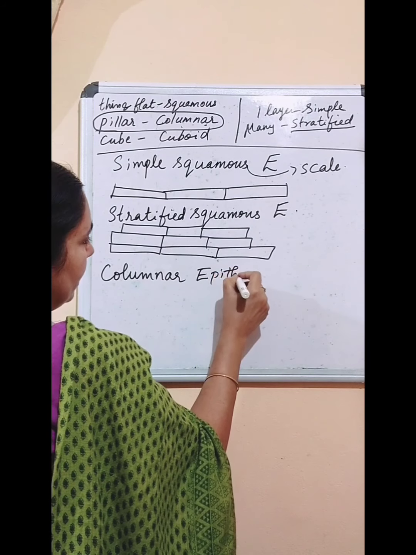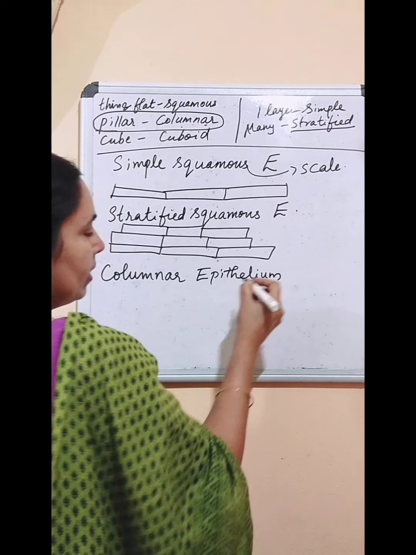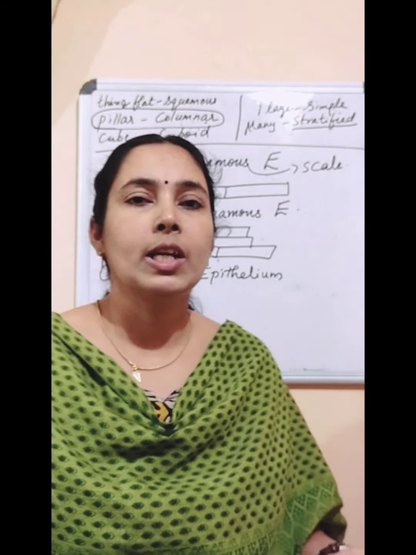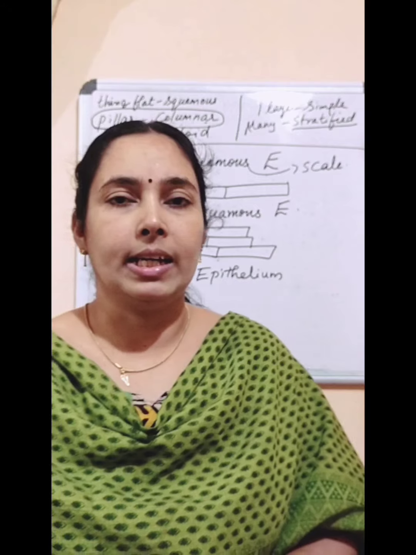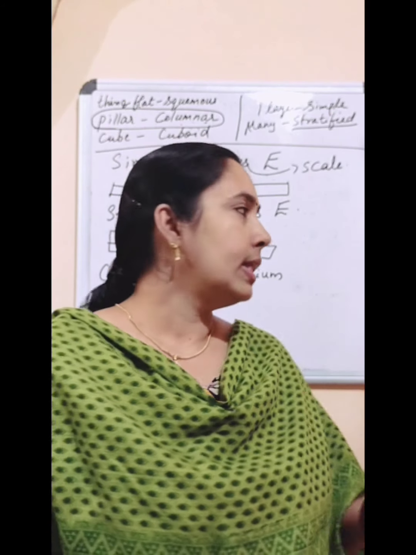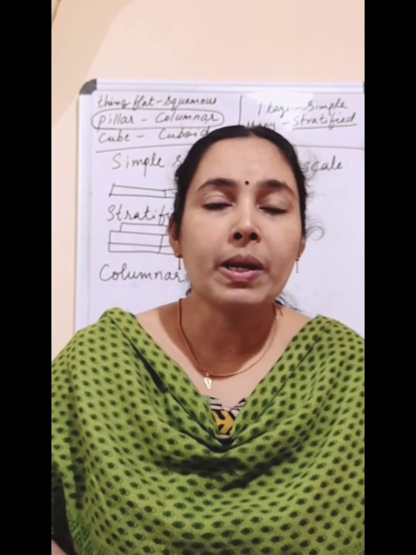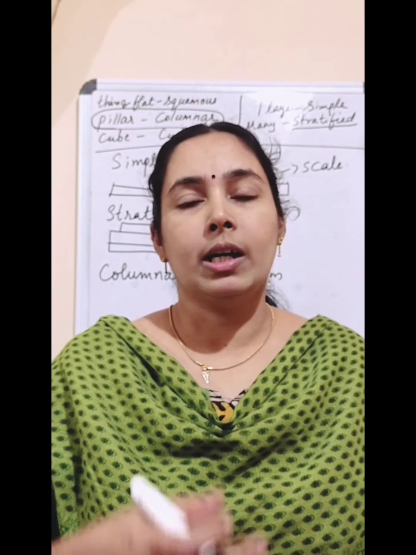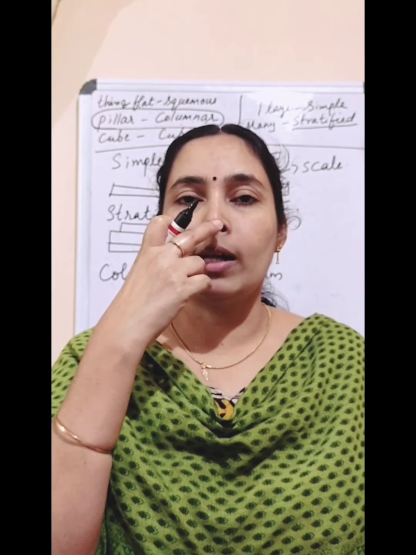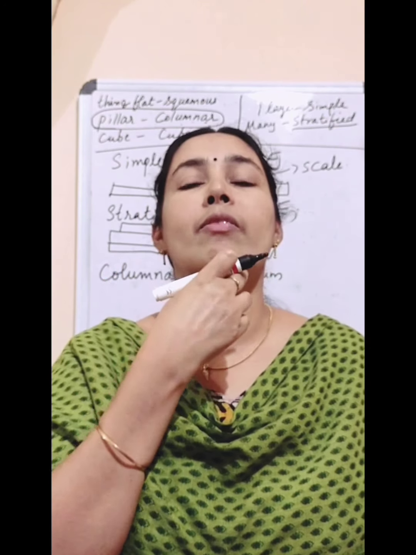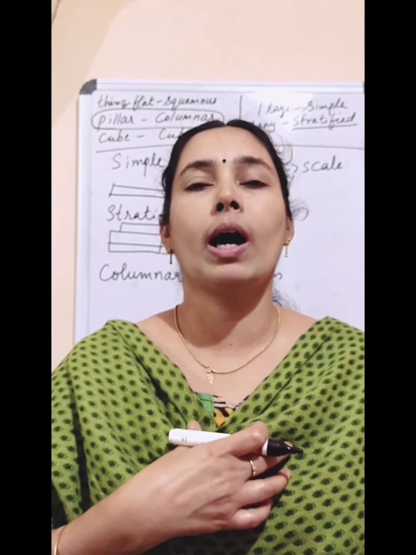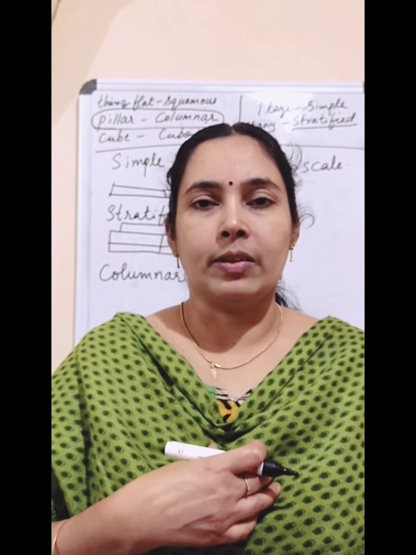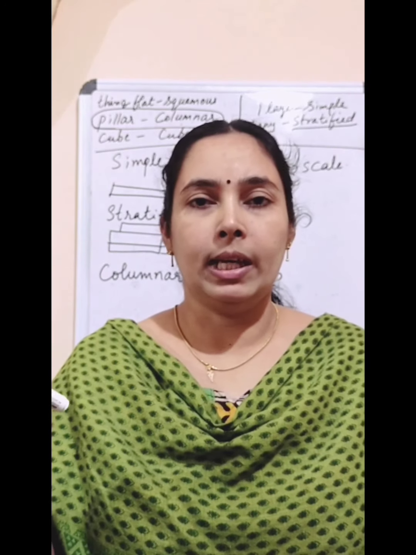Columnar epithelium. Where can we see it? We can see it in the lining of our intestine. What is the function? Absorption and secretion. Then again, in our respiratory tract we can also see this columnar epithelium. Respiratory tract means the path from the nose: the nasal passage, pharynx, trachea, bronchi, bronchioles, everything. So in this tract there are columnar epithelium.